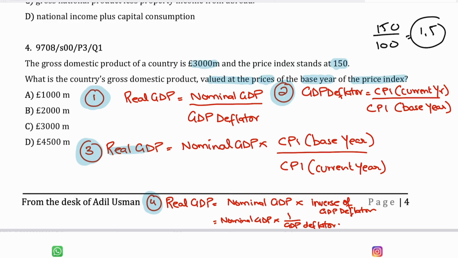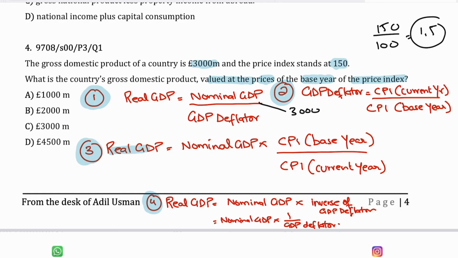And hence now you have your GDP deflator with you, and the formula for real GDP is nominal GDP divided by the GDP deflator. So your nominal GDP is 3000 divided by 1.5 would give you the real GDP of $2,000 million, right?